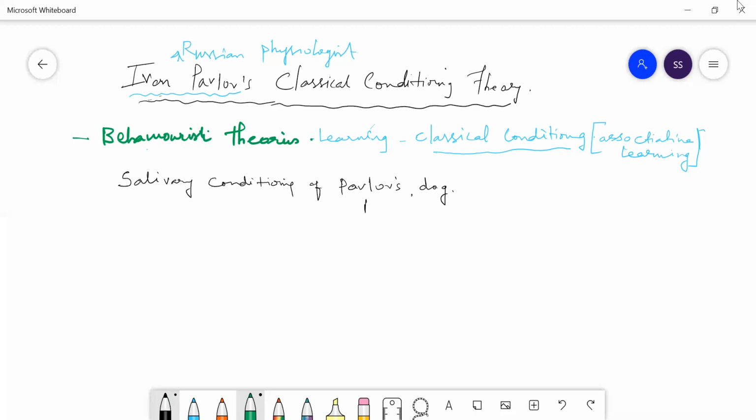That means here, what happened? An innate response to the food, that he called unconditional response. We will see what is unconditional response as well. One second, just hold on.